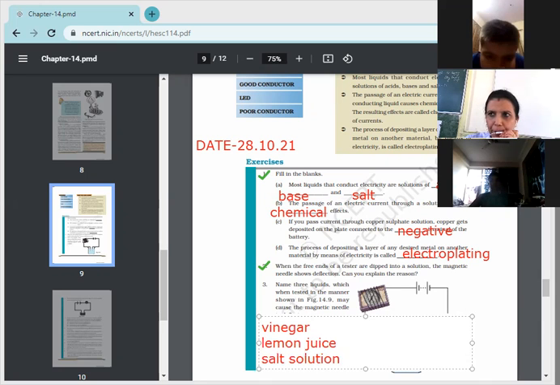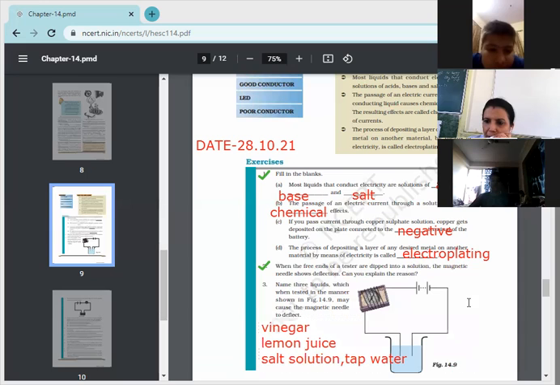So you may write mercury, or even one more you can write down, that is tap water. So these are the liquids which conduct electricity. When the wires are dipped into the solution, the magnetic needle will show the current. Many more liquids are there, but here we need to write down 3 or 4 liquids. So everybody has written this, children? Should I move further? Everybody has done?